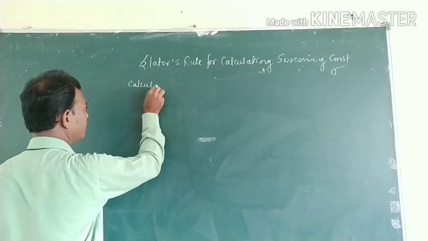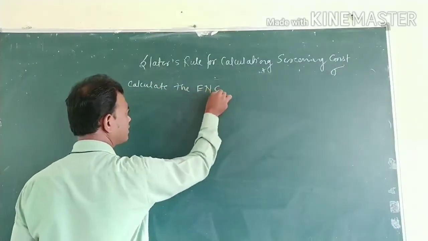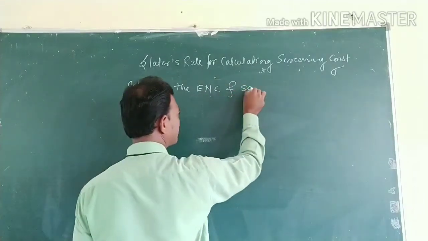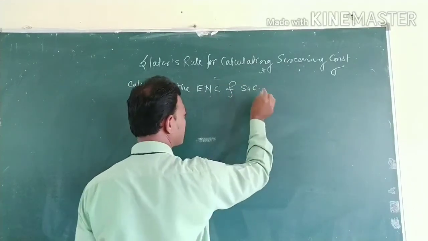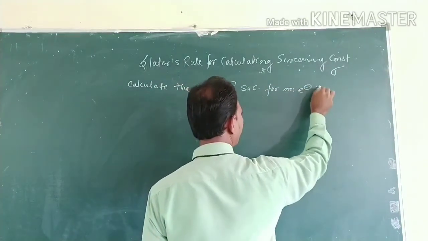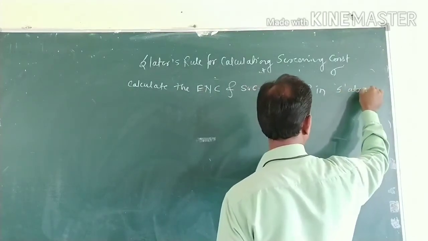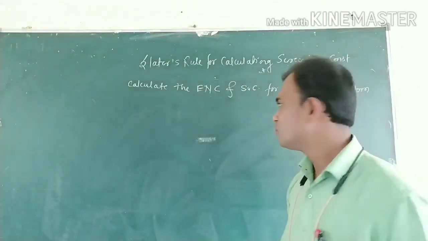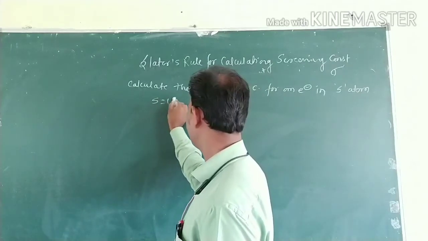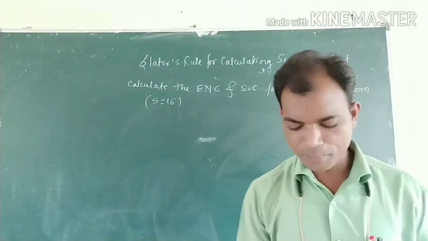Calculate the effective nuclear charge and screening constant for an electron in the S atom, that is the sulfur atom. Sulfur has atomic number 16.